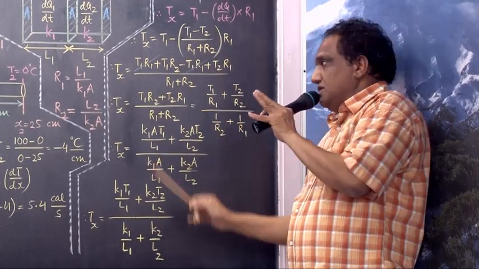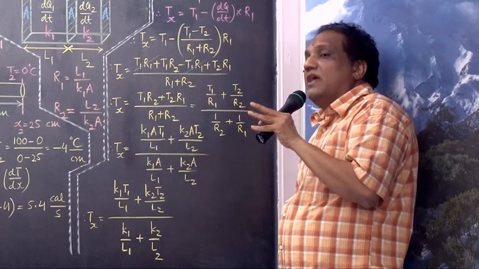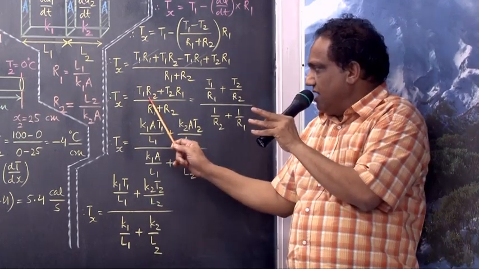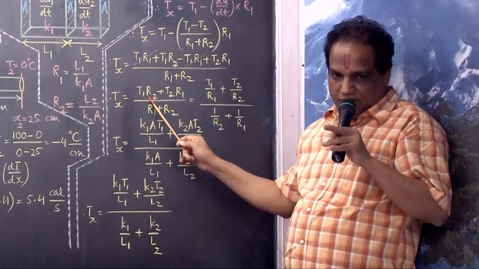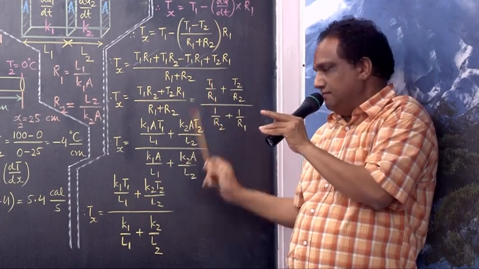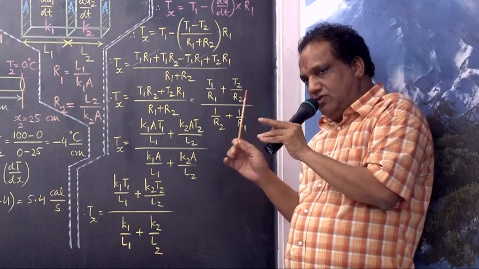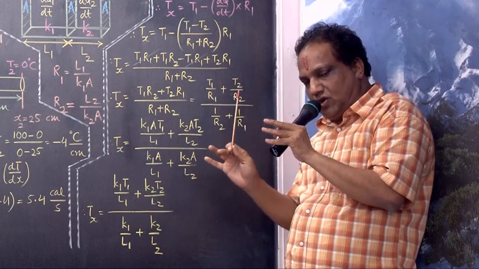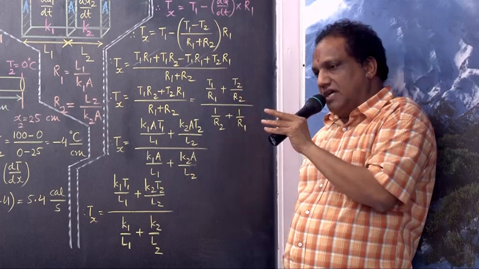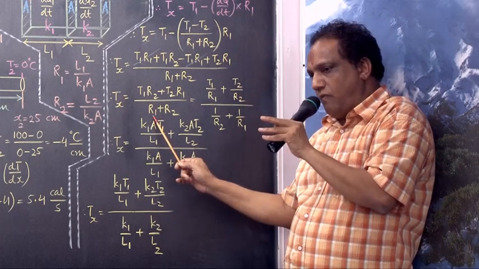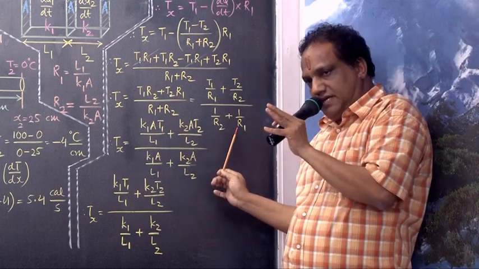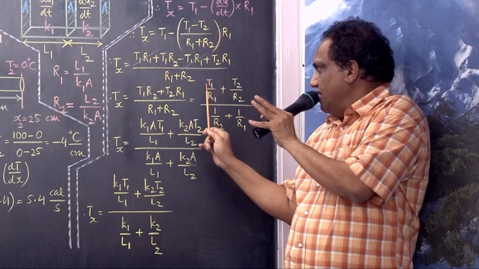Very easy. Just divide every term by R1 R2. T1 upon R1, check out T1 upon R1; everything is just written here. You have to confirm whether you understand or not. That's all. Divide this by R1 R2. T2 by R2 here. Correct? Divide by R1 R2, 1 upon R2, and 1 upon R1. Correct? And now T1 as it is.